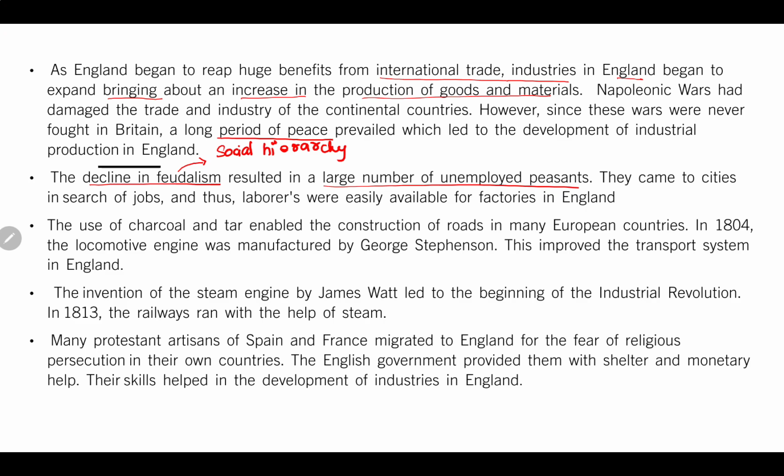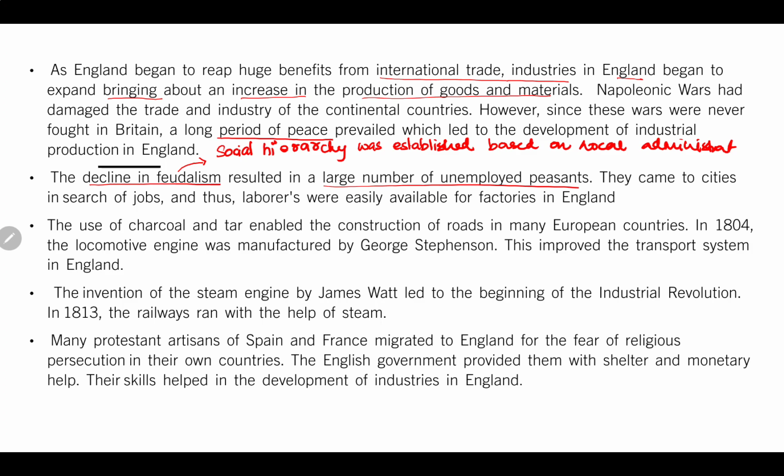The social hierarchy was established based on local administration. When the hierarchical system was abolished, there were a large number of unemployed peasants.